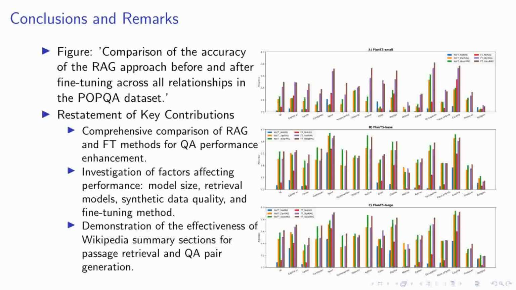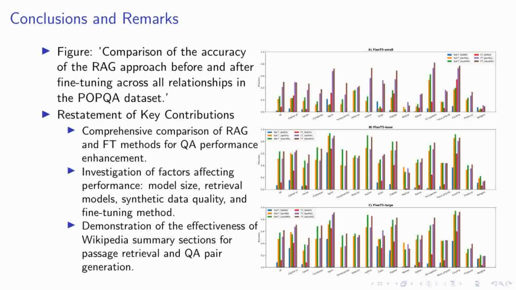Our investigation delved into various factors that could potentially affect performance, including model size, the choice of retrieval models, the quality of synthetic data, and the fine-tuning method employed. We've also demonstrated the effectiveness of using Wikipedia summary sections for passage retrieval and question-answer pair generation. This approach has proven to be particularly beneficial in the context of less popular knowledge, where limited data is available.